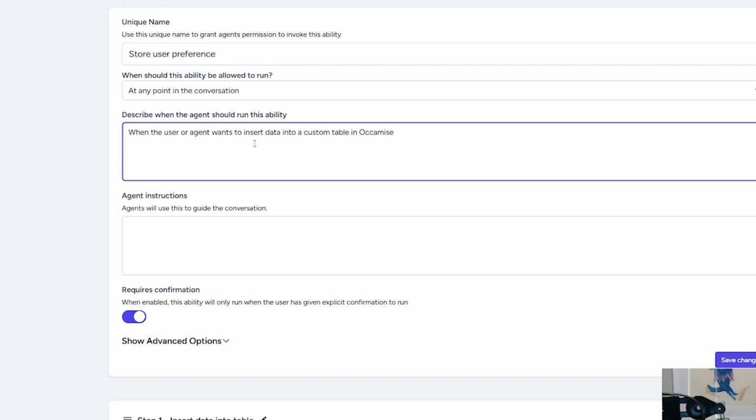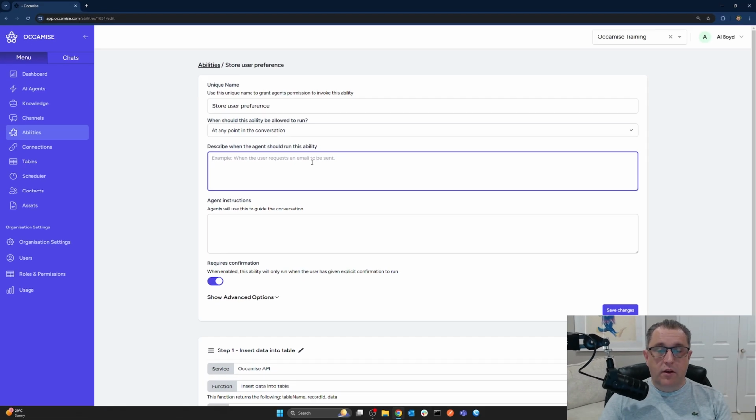So we want at any point in the conversation when the user or agent, we don't want this. This is just the default value because this is what we chose as the first step. But we can get rid of all this entirely, and we can type our own description for when the agent should use this ability. So in this case, what we want to do is we want to store a user preference whenever the user says something that should be remembered for future conversations. So we just need to think about the prompting around that, and then describe that in plain English here. And then we can test it and tune it and make sure that it's always triggering at the appropriate time. So we'll start off with a description like this.